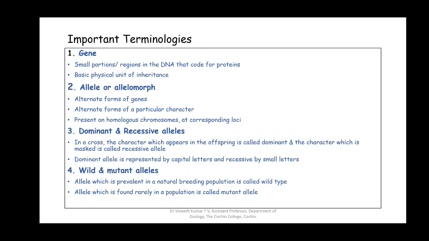So when you have a normal skin color, at times you have something which is not common in the population. That uncommon character which rarely appears in a population might be a disorder, it might be normal also. So something which appears uncommon in a population is called a mutant allele. The one character or trait which is common is called a